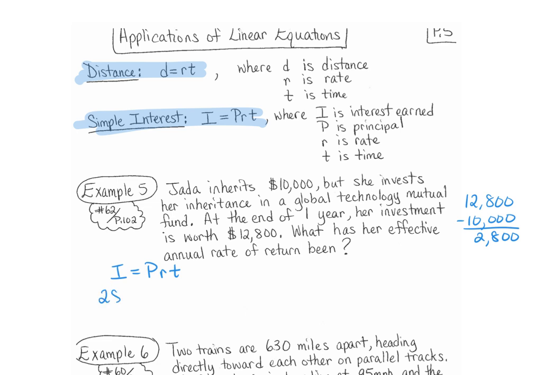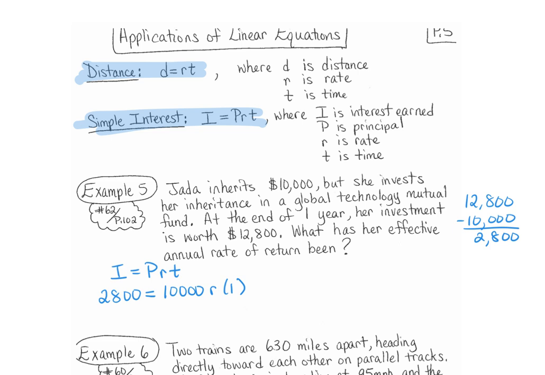So I is $2,800. Okay. P is her principal, so that is her $10,000. R, we don't know. T, which is the time, we said at the end of 1 year. So that's her time. So all of that times 1.